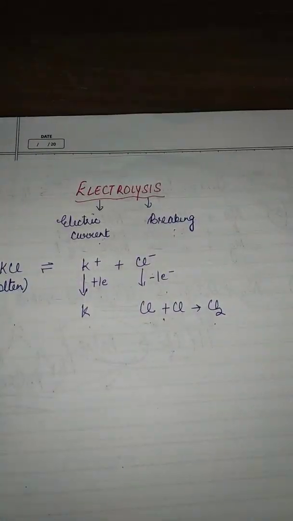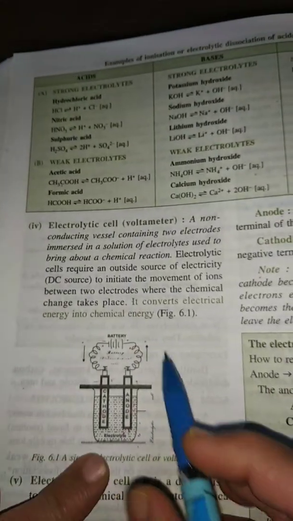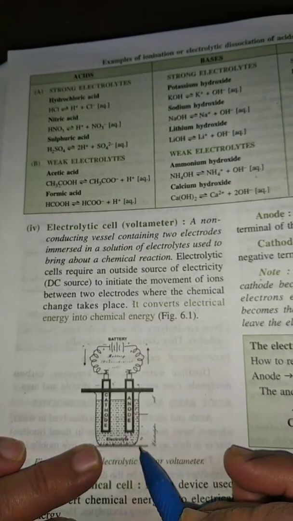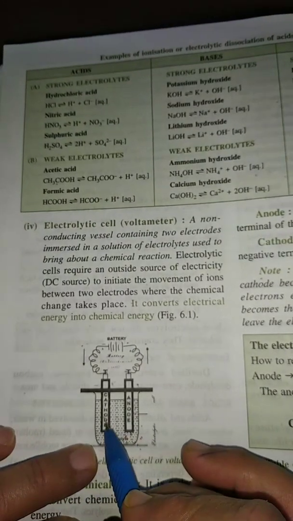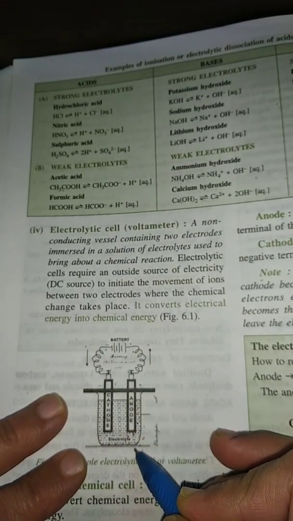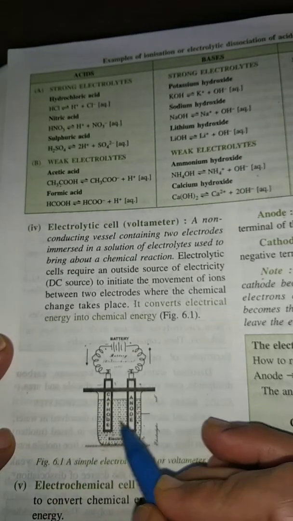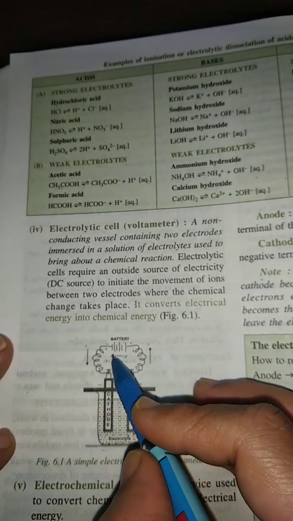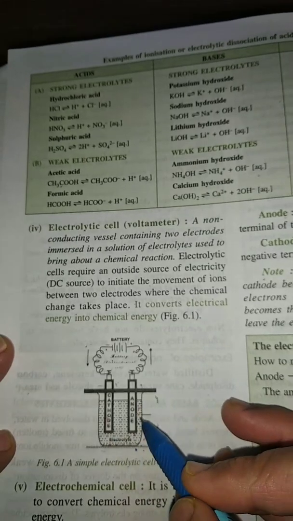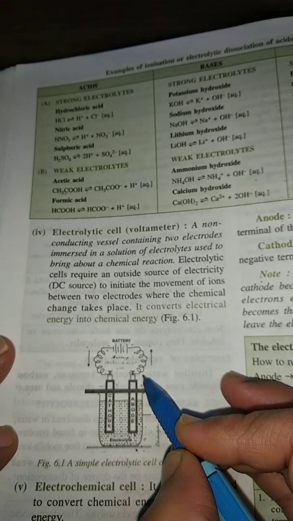Next is electrolytic cell. It is given in the diagram also. This is known as electrolytic cell or voltameter, which consists of a conducting vessel in which there are two electrodes immersed in a solution known as electrolyte, which allows the electric current to pass through it. The electrode connected to the negative terminal of the battery is known as cathode, and the electrode which is connected to the positive terminal of the battery is known as anode.